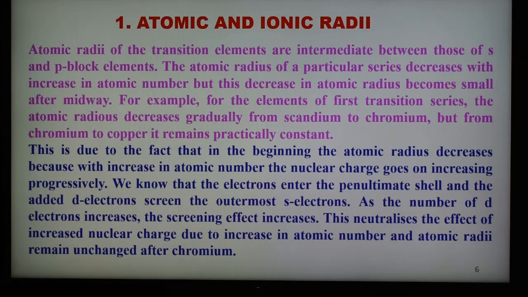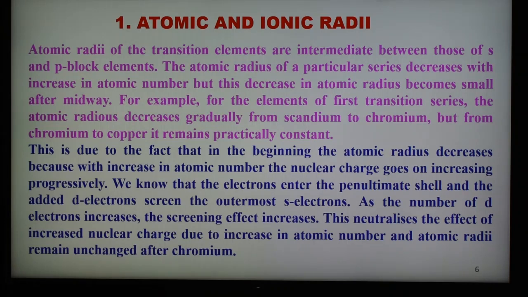So this distance is known as atomic radii, and in general we know that atomic size, atomic radii or ionic radii depend upon the size of the atom or ion. As we go from left to right in a period, the size of the atom decreases because the force of attraction increases and the number of shells is the same.